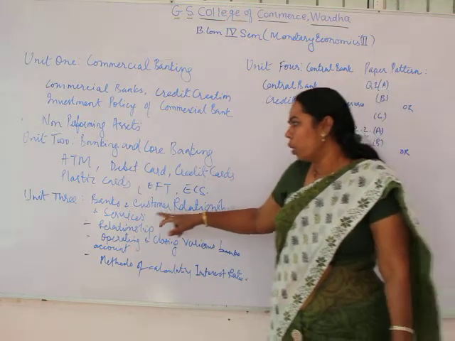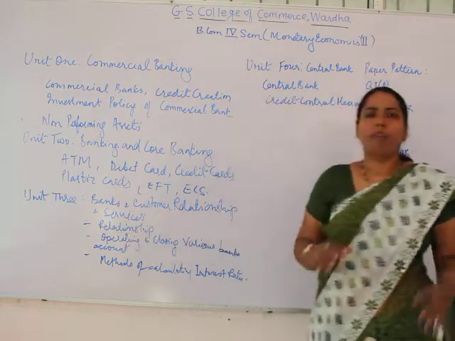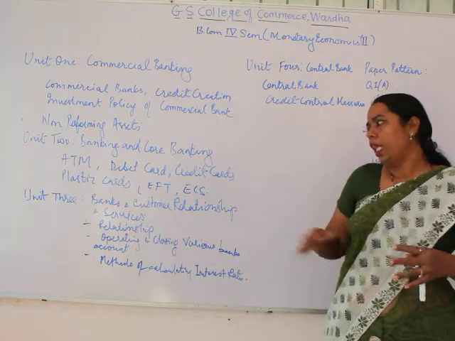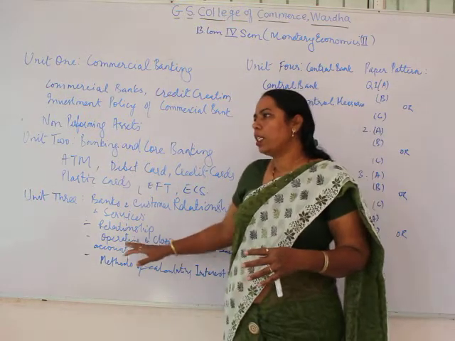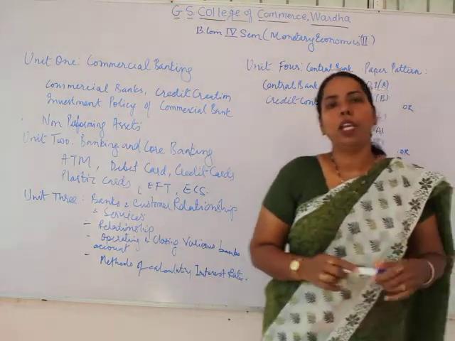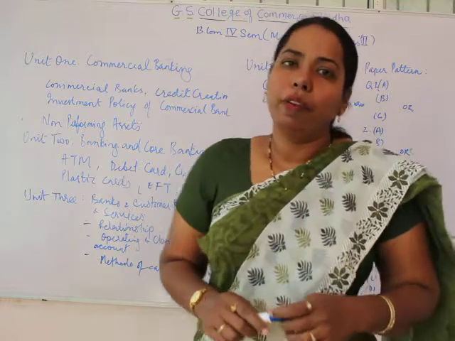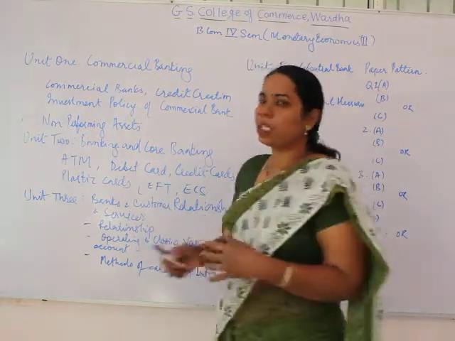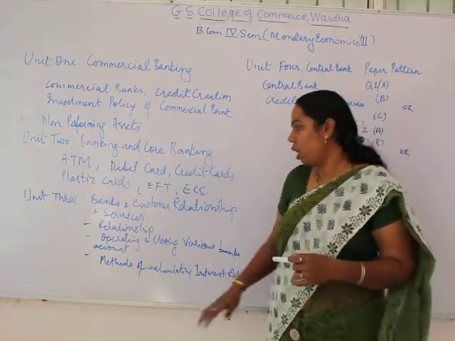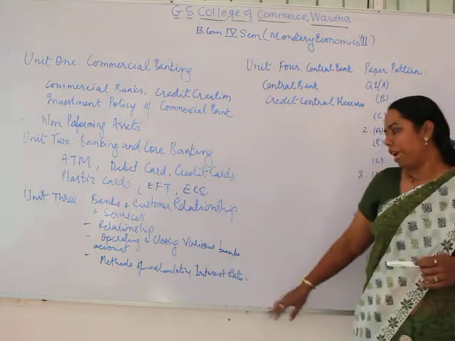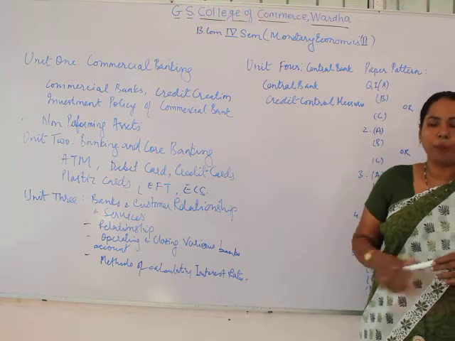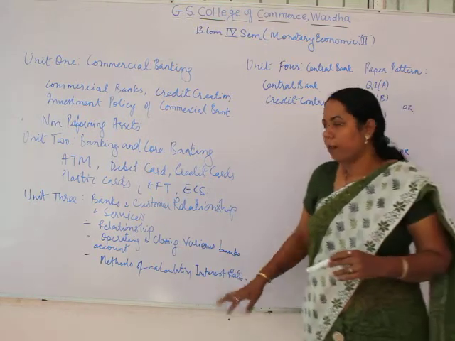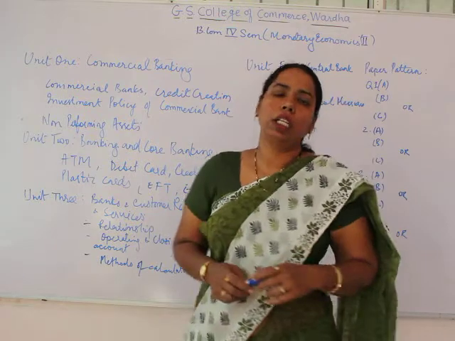Then we are going to see the operating and closing of the various types of accounts, the different types of accounts which are maintained. Then the third aspect is the methods of calculating interest rates. So these are the aspects we are going to see under the third unit.